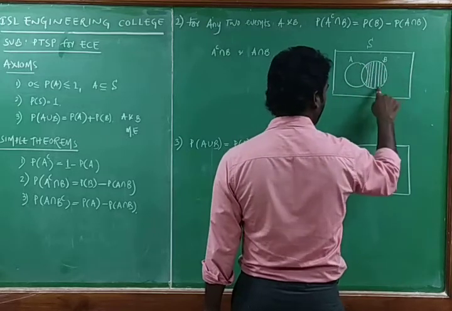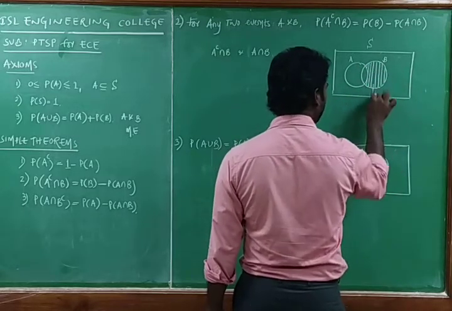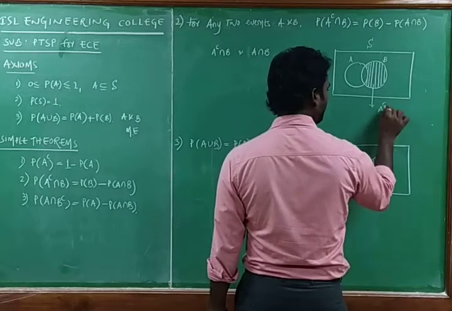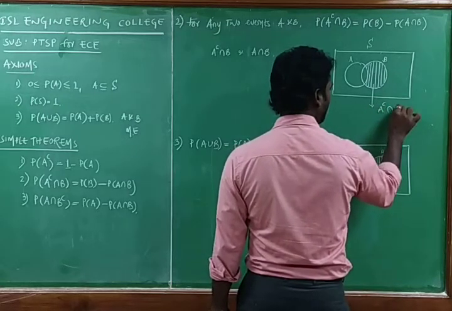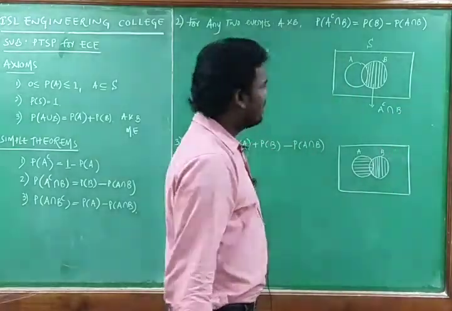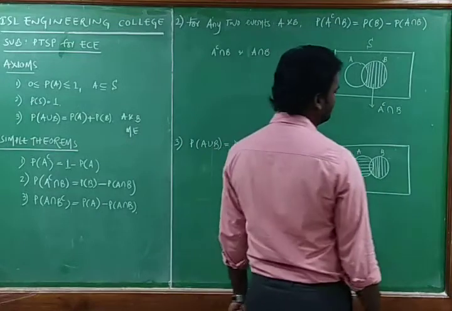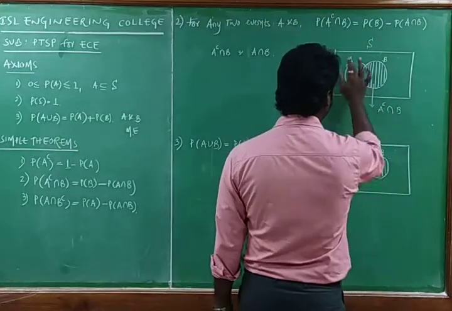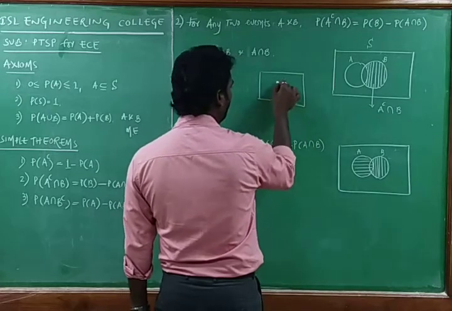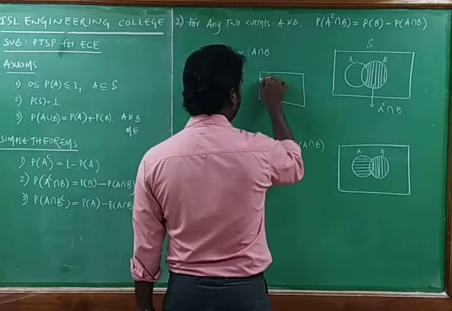This vertical lines area is representing A complement intersection B. That means this one. A complement intersection B. That means what? A complement is removing A. So the remaining part is what? This one.